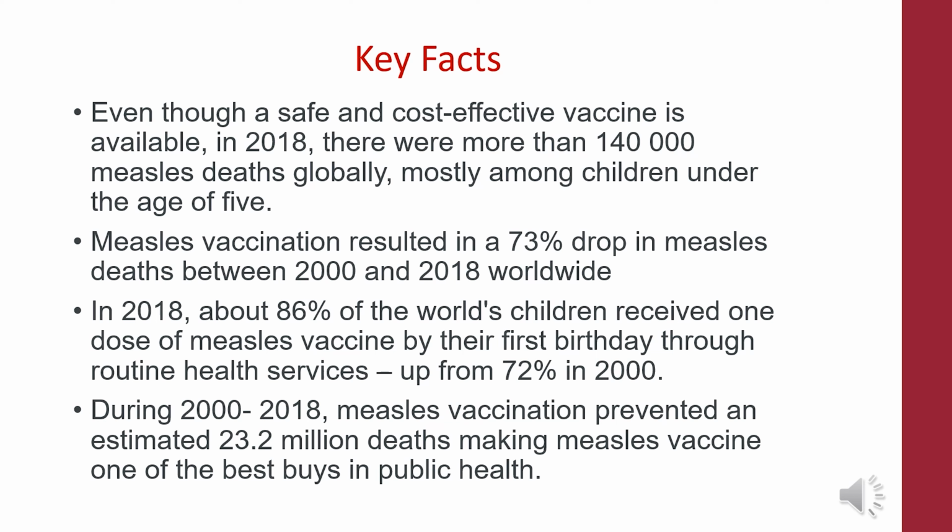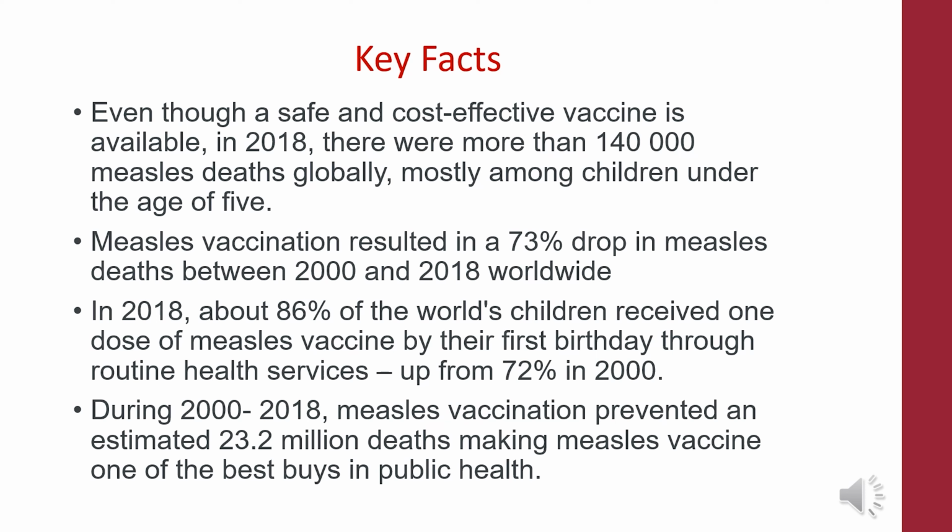Key facts about the disease. Even though a safe and cost-effective vaccine is available, in 2018 there were more than 140,000 measles deaths globally, mostly among children under the age of 5. Measles vaccination resulted in a 73% drop in measles deaths between 2000 and 2018 worldwide.